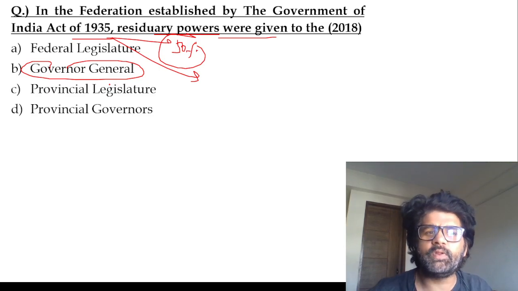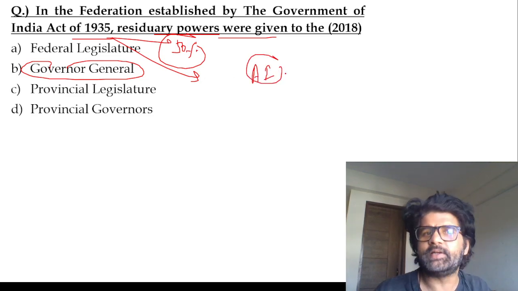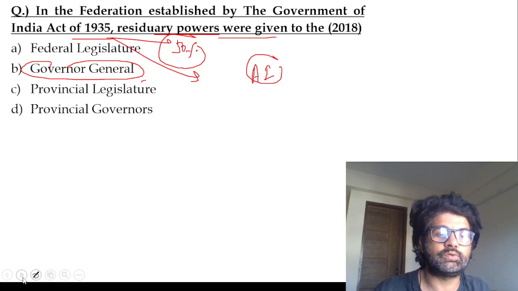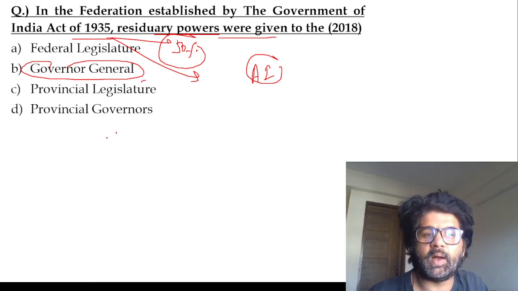So will they know about AI? Will the people in the 1930s know about AI? These are the things which will evolve, right? So those things were kept in residuary power. It was given to the governor. Currently it is with the center. So that's why we have a strong center, and we are a federal state with strong unitary bias like Canada.